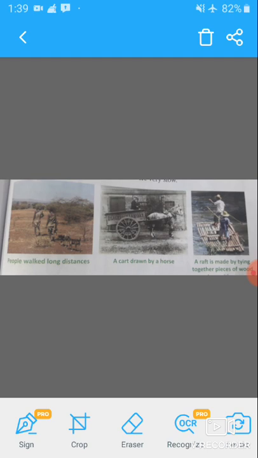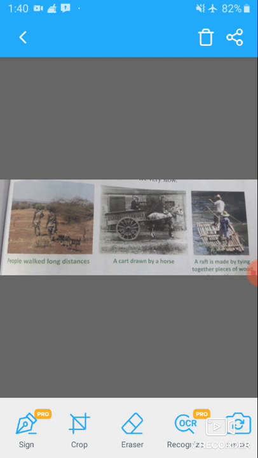Long ago, people did not have all these means of transport. They used to walk for long distances. Later, they learned to use animals to carry people and goods. Then, the wheel was invented and wheel carts were made. In our next chapter, we will know about how the wheel was invented. In this chapter, we are only going to discuss means of transport.